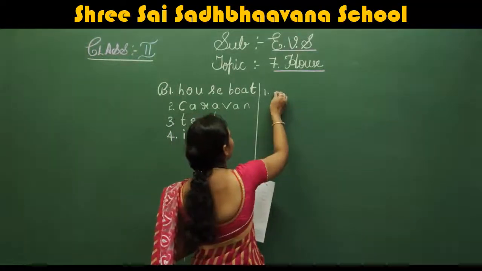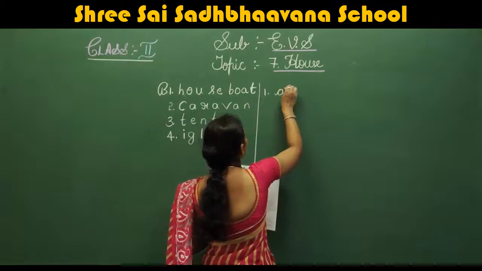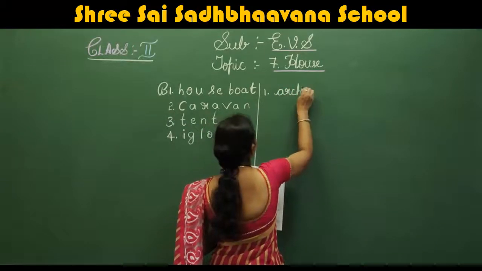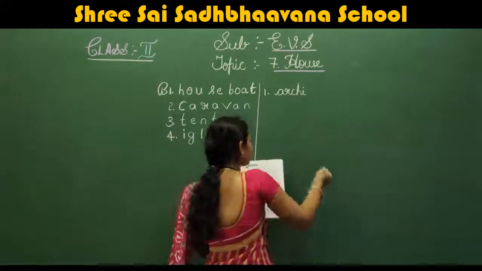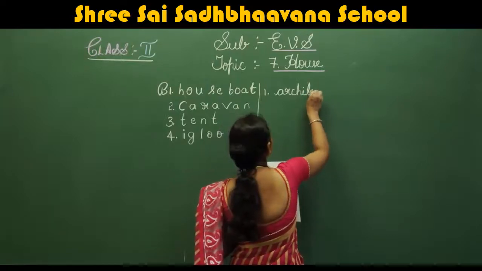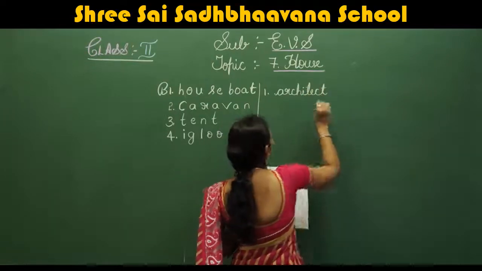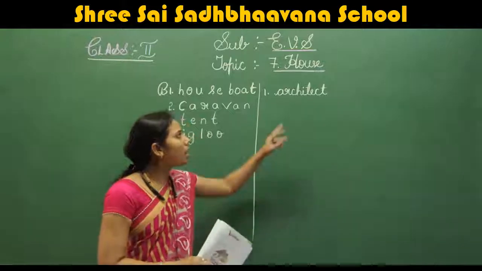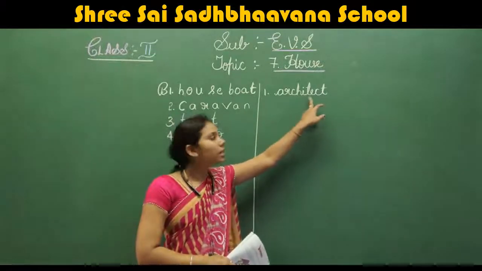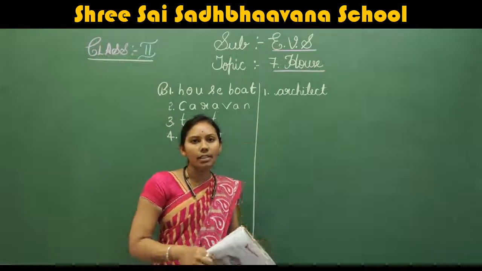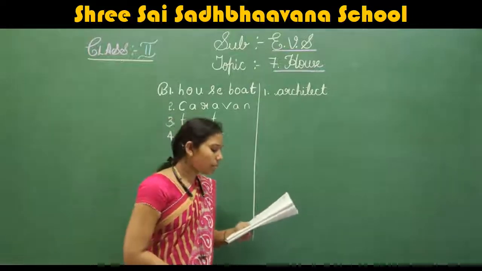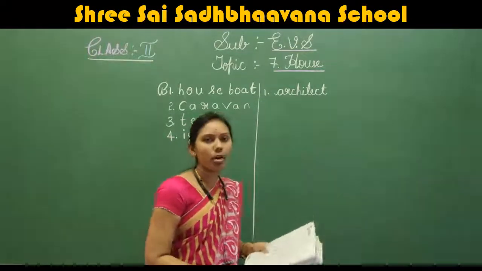Architect. Write down. A-R-C-H-I-T-E-C-T. Architect.